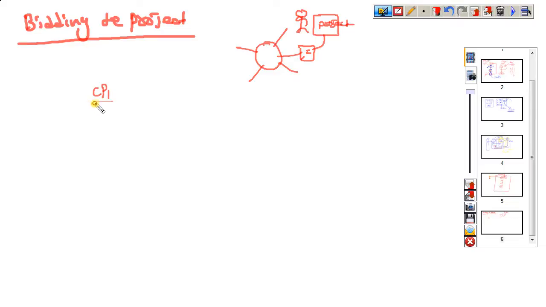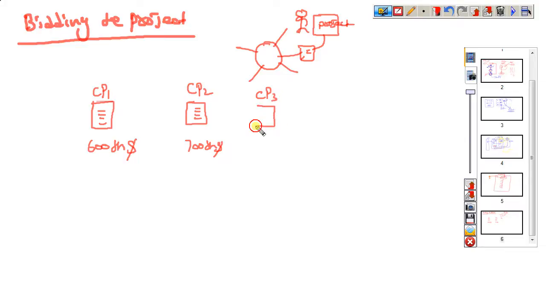Company one comes, sees all the requirements, and estimates its budget. For example, company one plans to complete the project for $600,000. Company two comes, sees the requirements, and estimates $700,000 to complete your project.